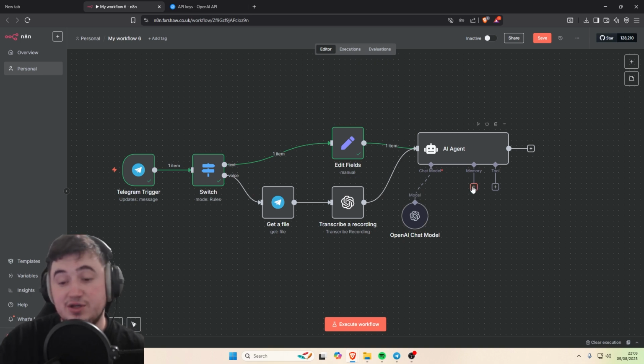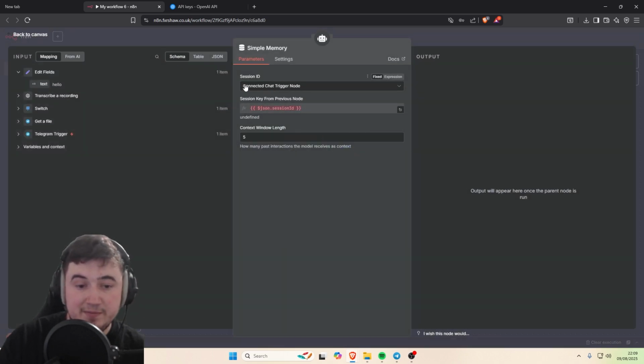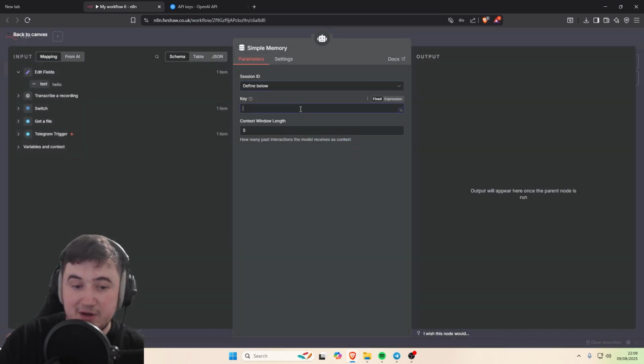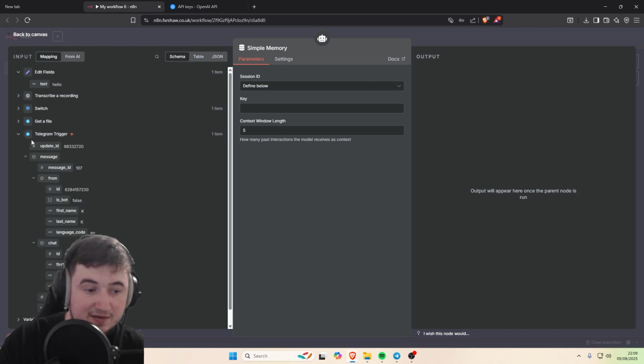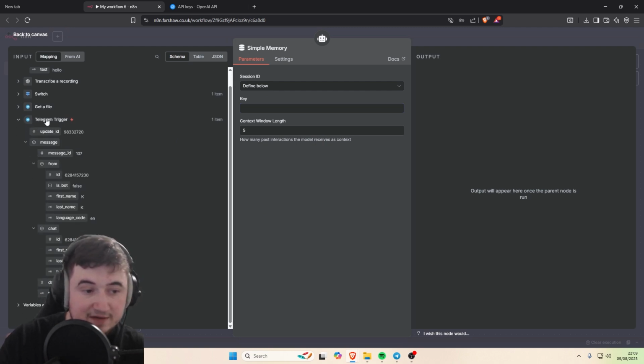Next, we want to give the AI agent some memory so that it can remember your last messages that you sent it. You don't need to do this for this workflow exactly, but if you want to add some extra things into the workflow, then it's nice to have memory to be able to understand previous messages you've sent. So I'm just going to go simple memory. For the chat trigger mode, change this to define below. And then for the key, you just want to put the chat ID from the Telegram trigger.